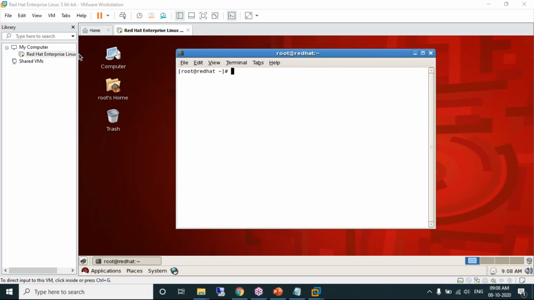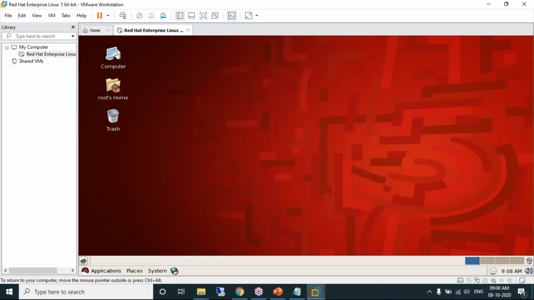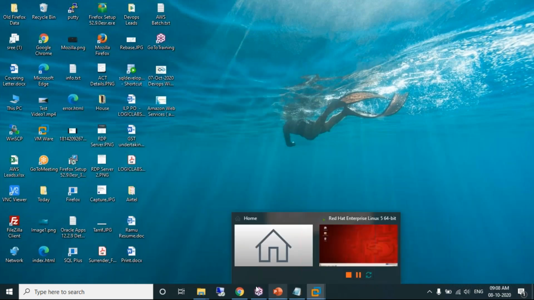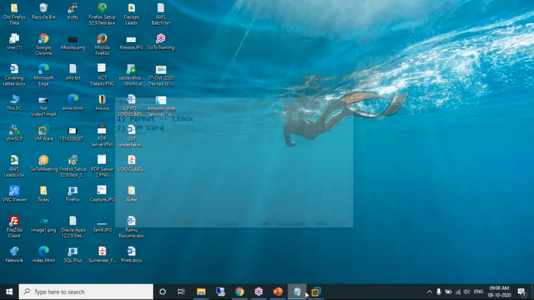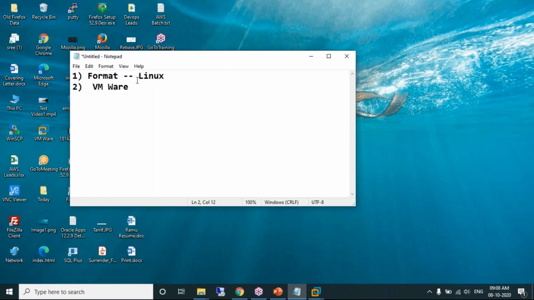Perfect. I have my Linux machine ready. Did I format my Windows machine? No, I have not formatted it. My Windows machine is as it is. On top of it, I've installed software called VMware, and I'm running a Linux machine inside VMware. This is option 2. Obviously, option 2 is better, isn't it? Whenever I want, I can play my Windows machine or my Linux machine, and I can come back to my Windows operating system.